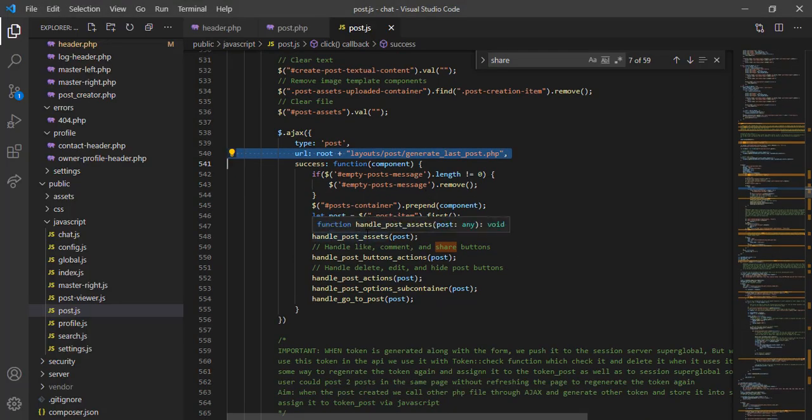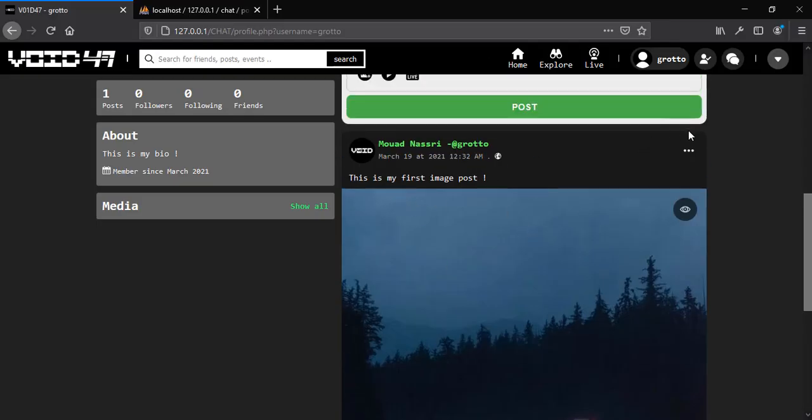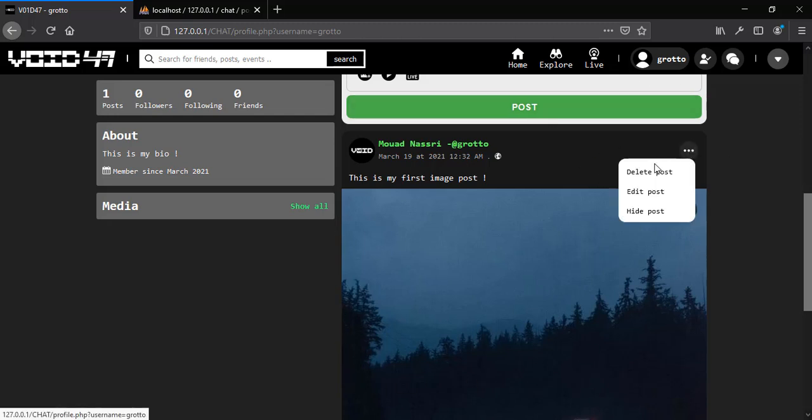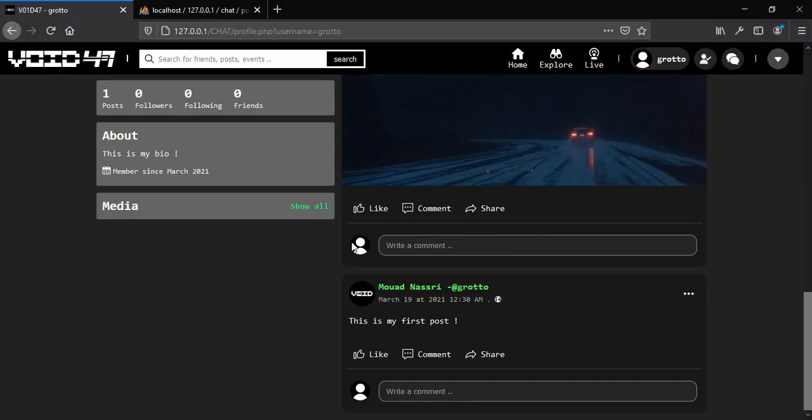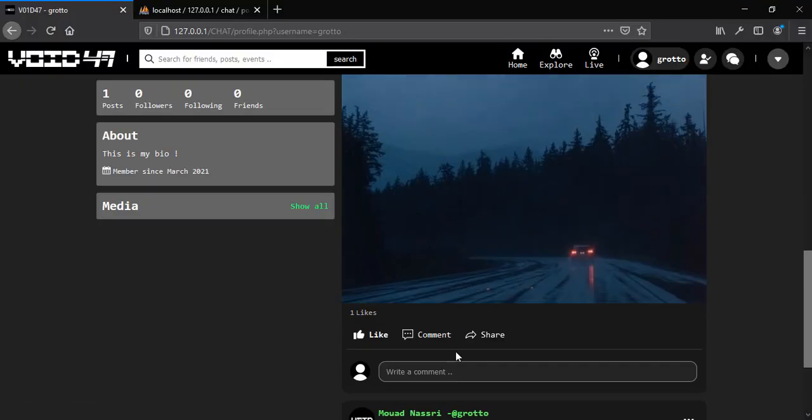Now we handle the post assets because when we generate this component, some events are not attached with this component, so we need to do that manually by calling these functions. Each of these functions handles some portions. Let's say this handle post buttons action, which is these buttons right here, like button, as you can see, and comments and share button.